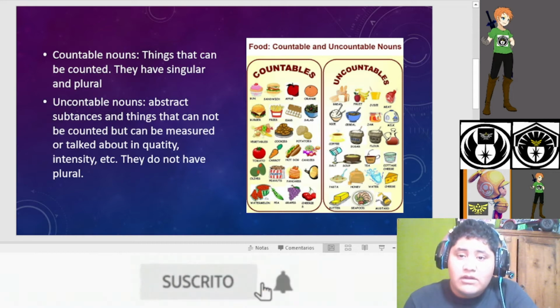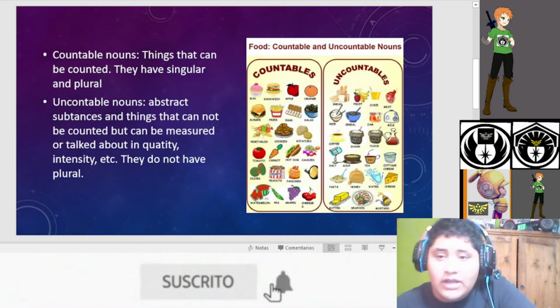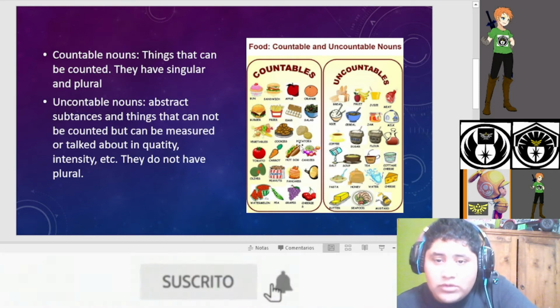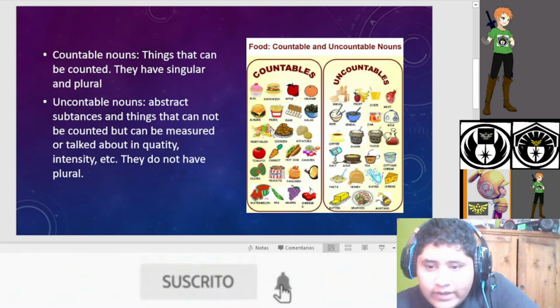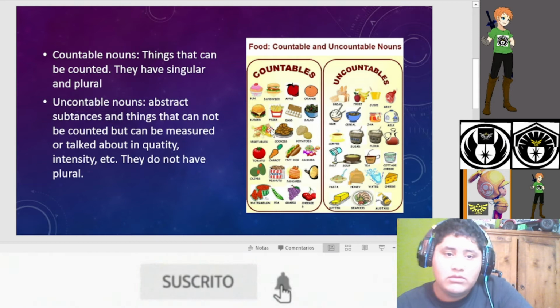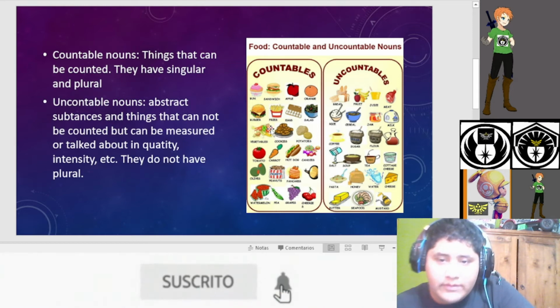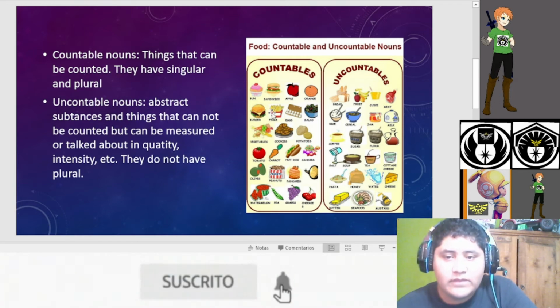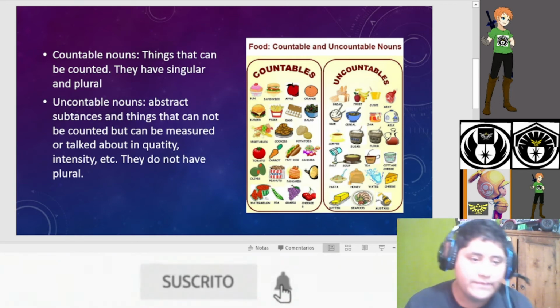This is an example of countable and uncountable nouns for food. For example, water is uncountable. Hamburger is a countable noun, etc.